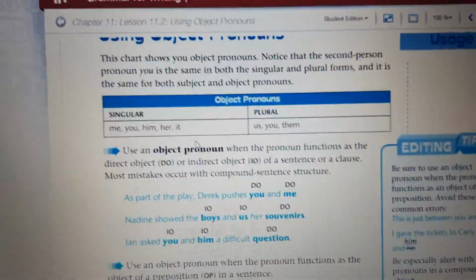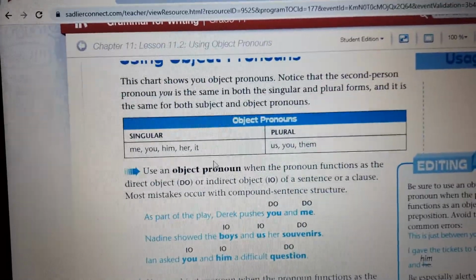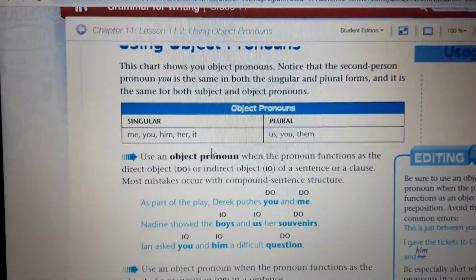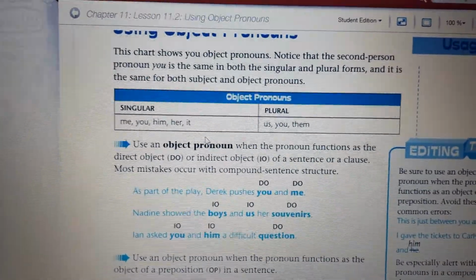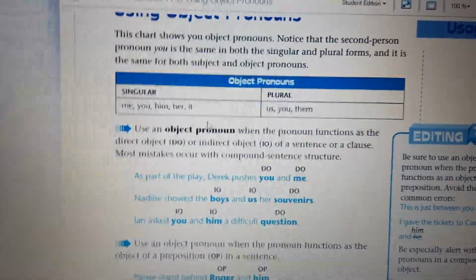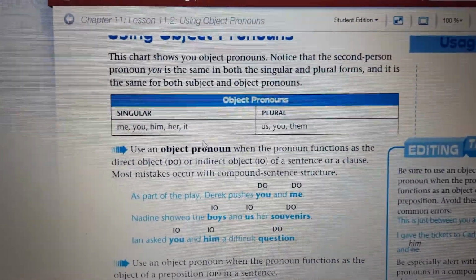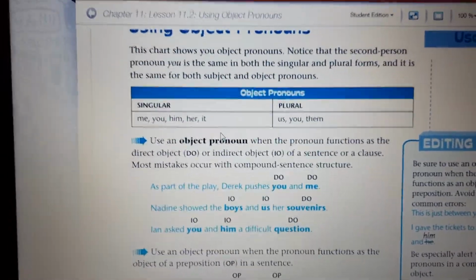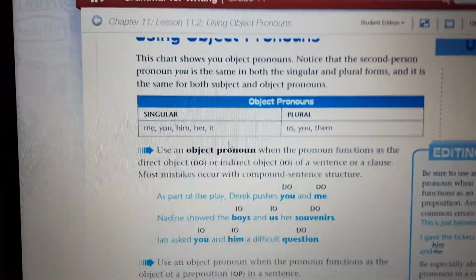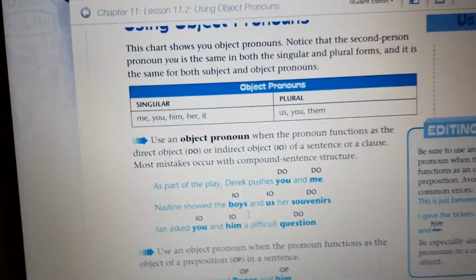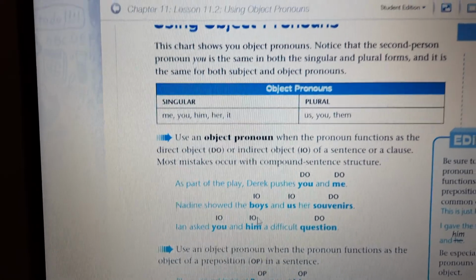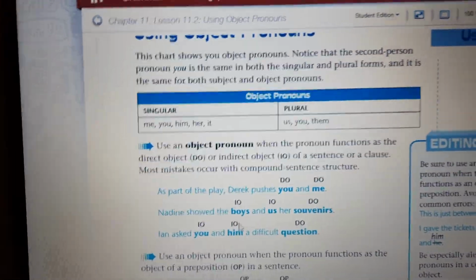Okay. Here, use an object pronoun when the pronoun functions as the direct object. You have to ask what or who or whom, or indirect object of a sentence or a clause. And here we have most mistakes occur with the compound sentence structure. Here we have an example, and then I'm going to show you other examples from the internet.